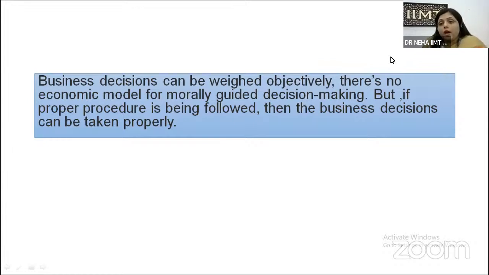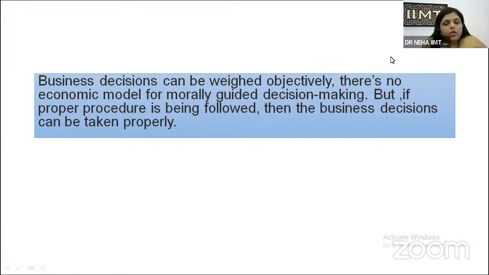And we may have to take certain decisions which can go against the economic model supposed to be followed in the business organization. But if the proper procedure and process is followed, any financial manager can take the business decision properly.